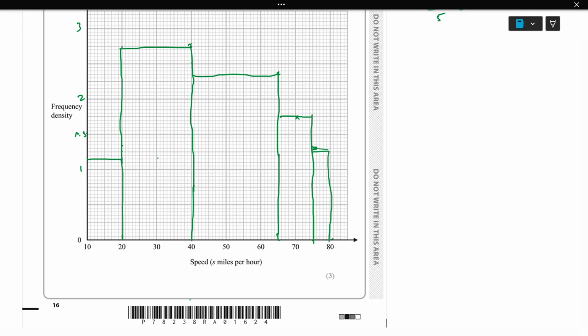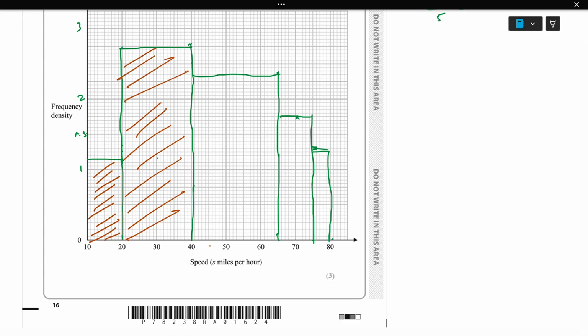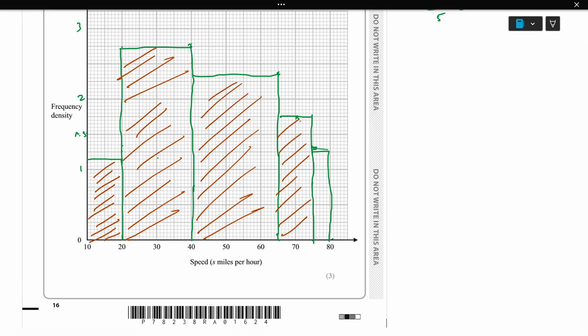Here we just have to shade it. So this is the histogram of the given data.